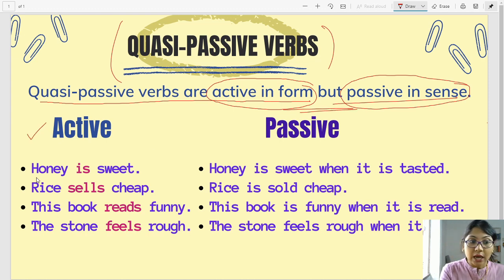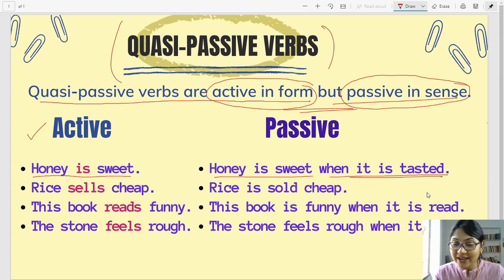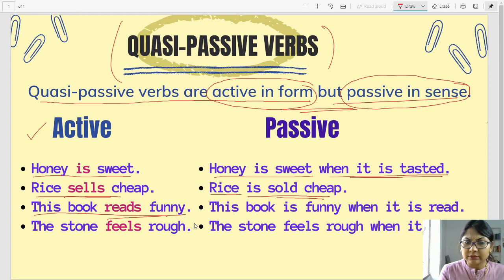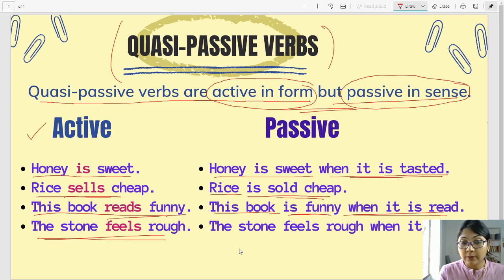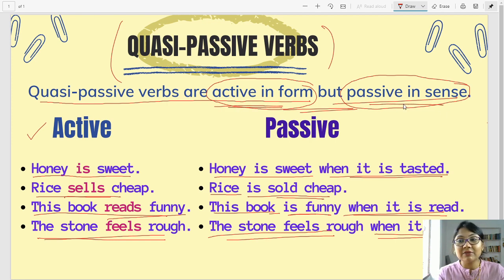Now, let's look at a few examples. In the active voice, honey is sweet. Yes, it is. When we say it in passive, honey is sweet when it is tasted. Right? Rice sells cheap. Rice is sold cheap. This book reads funny. This book is funny when it is read. The stone feels rough. The stone feels rough when it is felt. So you see, these are special types of verbs and they are known as quasi-passive verbs because they are active in form but passive in sense.